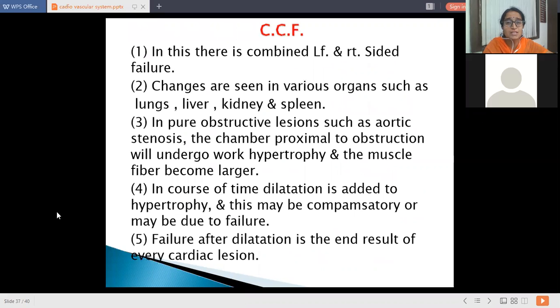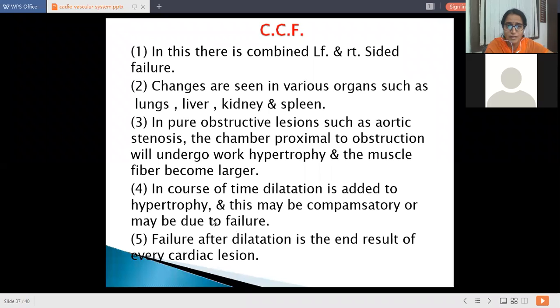Now next is congestive cardiac failure, that is, whenever there is failure of both, the combined effect of the left and right side. The changes are seen in the various organs such as lung, liver, kidney and spleen. In pure obstructive lesions such as aortic stenosis, the chamber proximal to the obstruction will undergo work hypertrophy and the muscle fibers become larger. In course of time, dilatation is added to hypertrophy, and this may be compensatory or may be due to failure. So failure after dilatation is the end result of every cardiac lesion.